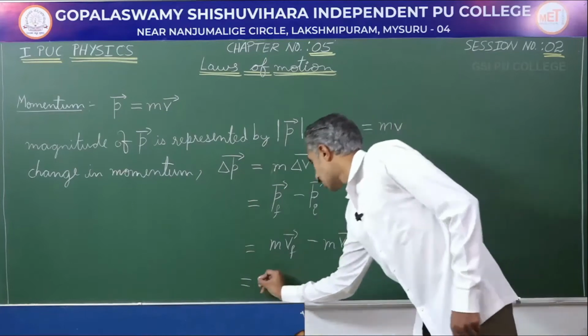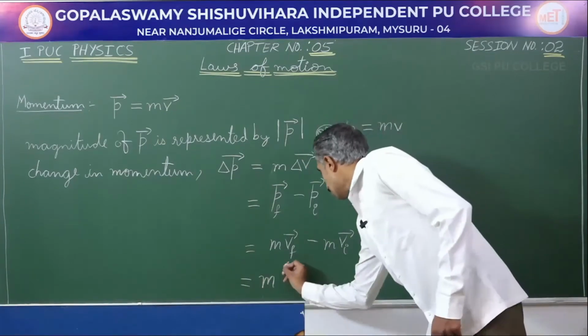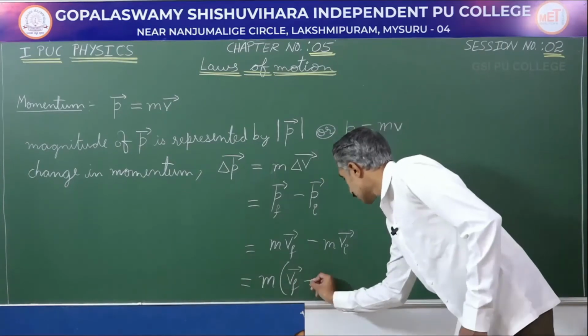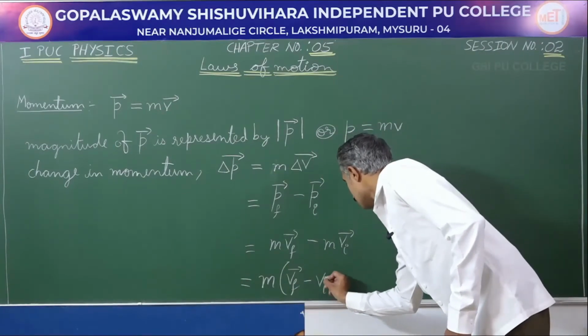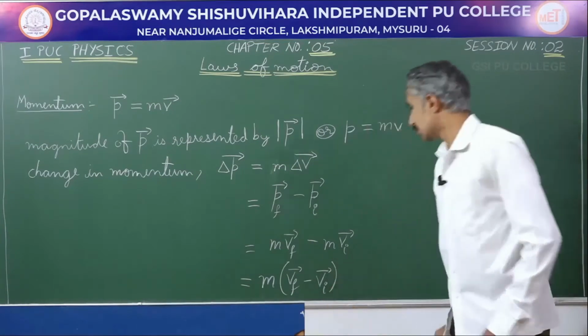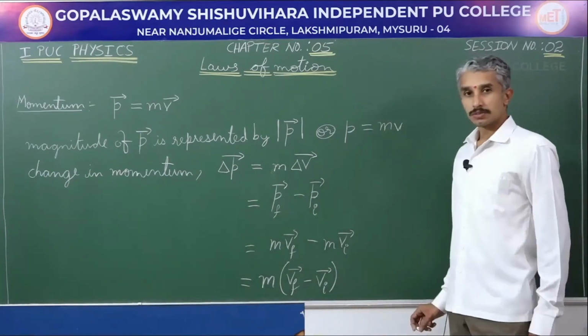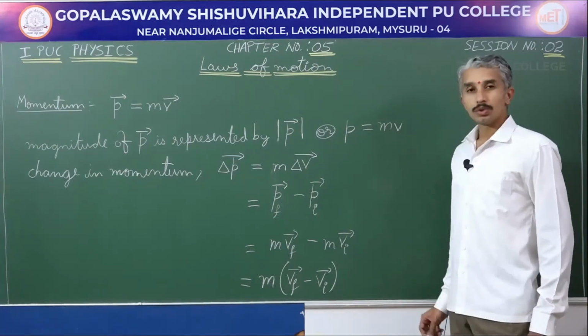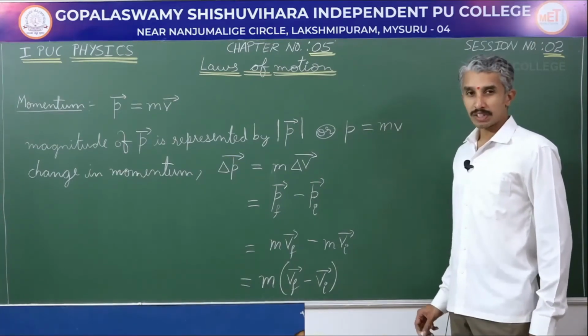Here mass is common, and I can represent it by m into final velocity minus initial velocity. So we will be making use of these notations today to prove the law of conservation of momentum.